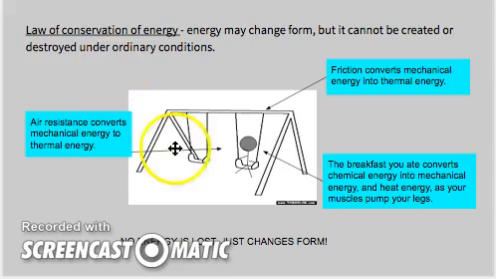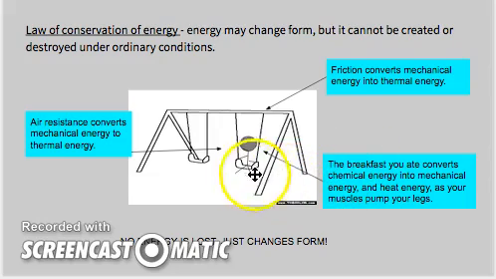We see here on this swing set example, this person is swinging, and right here where the swing attaches to the swing set frame, friction as the parts rub past each other converts mechanical energy into thermal energy. So if you had a temperature gauge looking at the temperature of the swing chains and the frame as they go past each other, we would notice that as they rub past each other, the temperature would increase. Why is that? Because some of that mechanical energy is converting into thermal energy or heat energy.